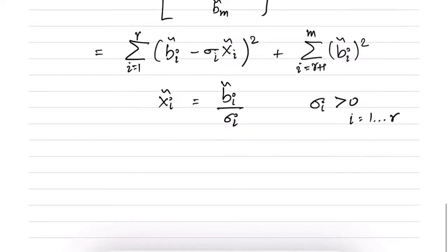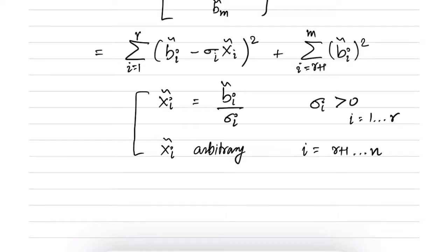And then I don't care what I pick for xi tilde for i equal to r plus 1 to n. So for i equal to r plus 1 to n, x tilde can be arbitrary. So that is the solution. Here it does not matter what I pick; here I should pick this in order to minimize. And by choosing different values of xi tilde here, my solution is not necessarily unique unless r is equal to n.